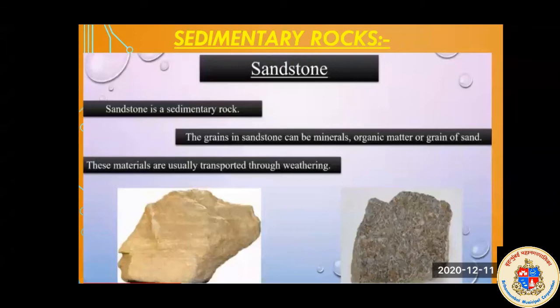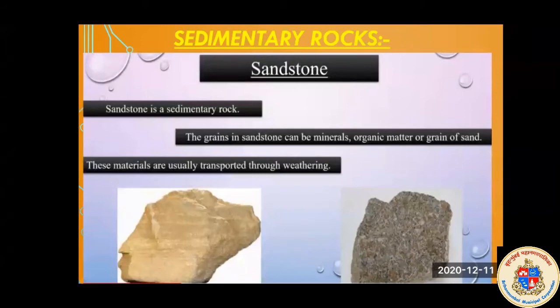The grains in sandstone can be minerals, organic matter or grains of sand. These materials are usually transported through weathering of the rocks. Because of the process called weathering, sandstone is the most common type of rock. You can find it anywhere. Most sandstone in the world contains these two types of minerals. So this sandstone is found anywhere in the world.